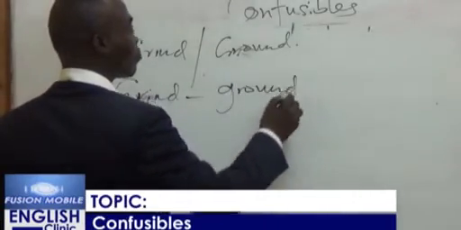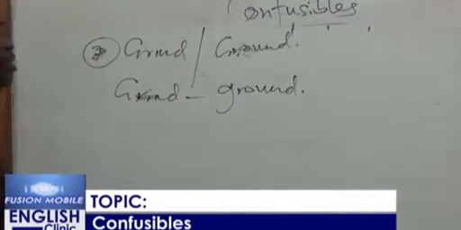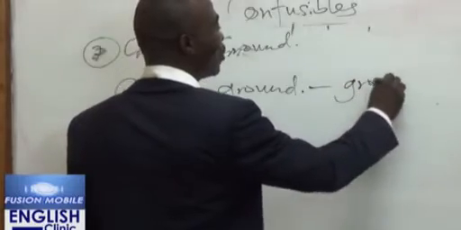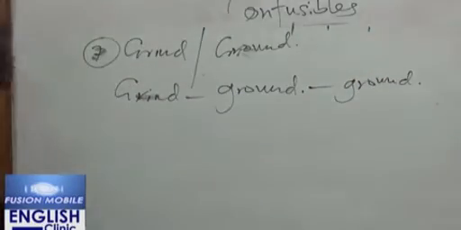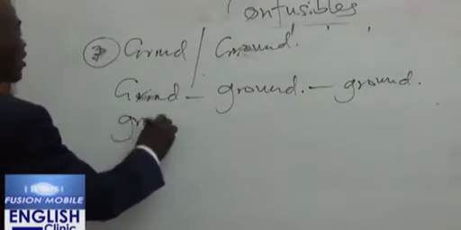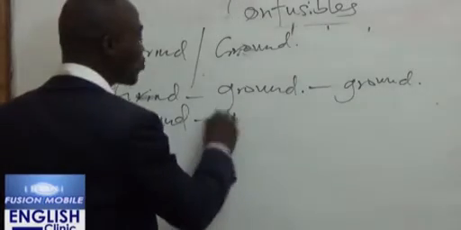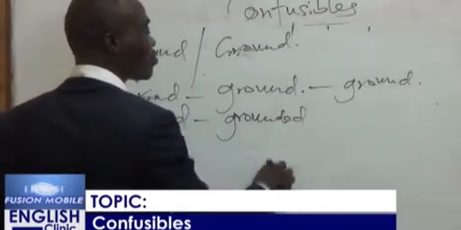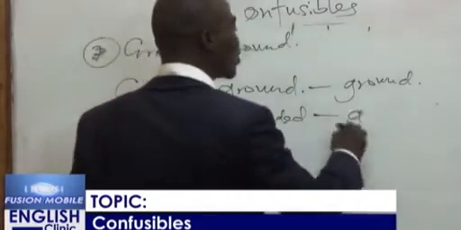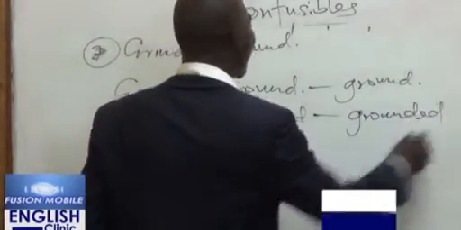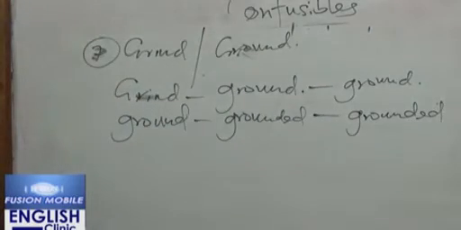Ground. And the past participle is also what? Ground. Now, but when you look at the verb ground, the past tense of ground is what? Grounded. While the past participle is what? Is grounded. Remember, we are looking at these words as what? As verbs.